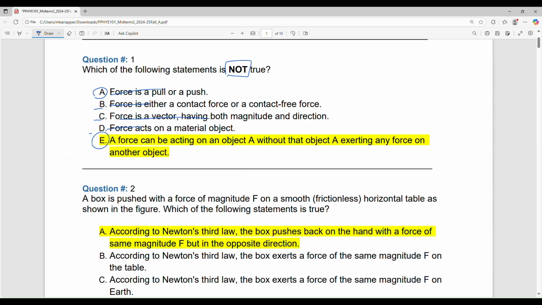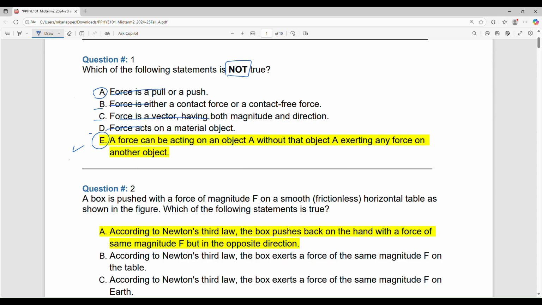So E says a force can be acting on an object A without A exerting any force on another object. Yeah, suppose an object experiences a force, that means somebody is putting a force. It's Newton's third law, right? He's not going to stay put. He will say, oh, you are pushing me, I will push you. So there will be another force. So this is an incorrect statement, and that is why we pick it, because it's asking for the incorrect statement.